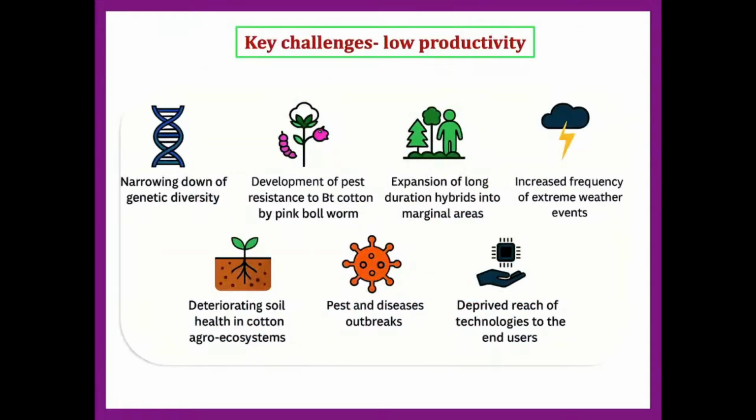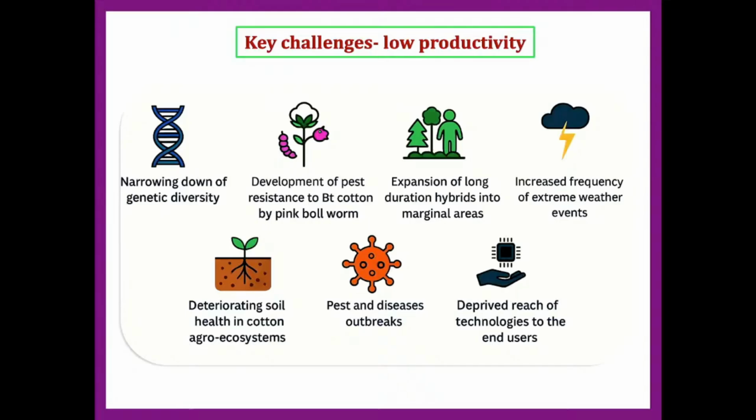When you ask why cotton productivity is low compared to other countries, the first reason is the narrowing of our genetic diversity. The other is that we developed Bt cotton in 2003 mainly for the American bollworm, but those Bt cotton varieties are now said to be susceptible to pink bollworm. This is the recent scenario.